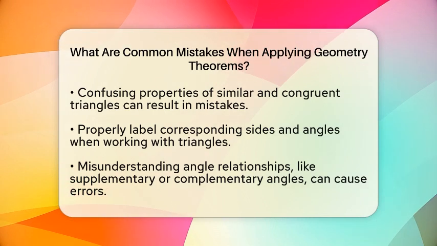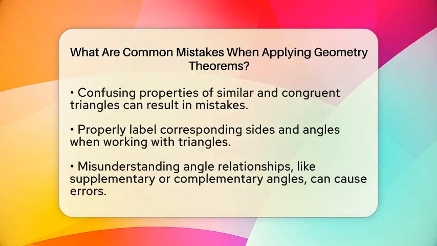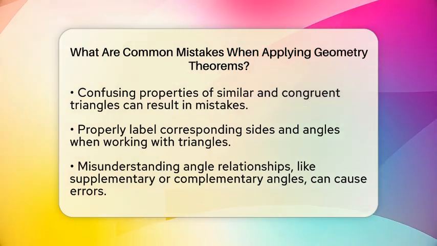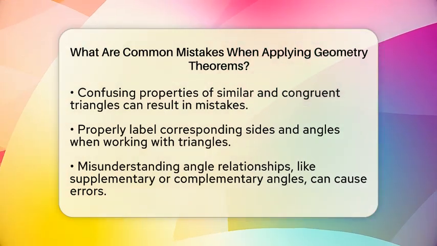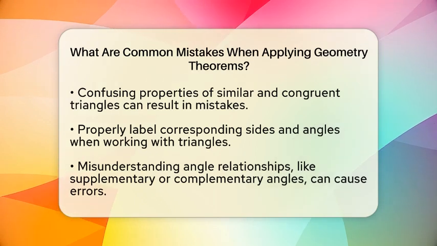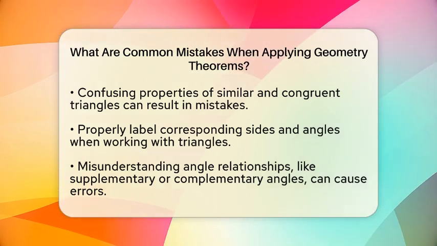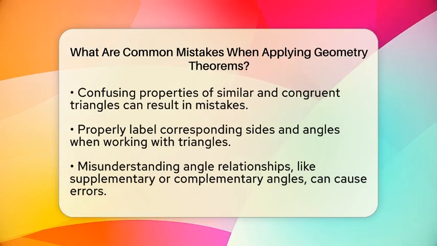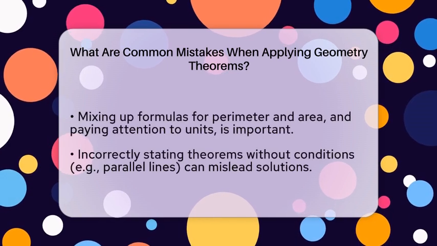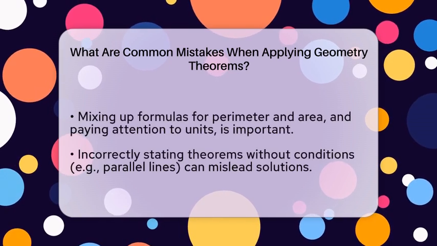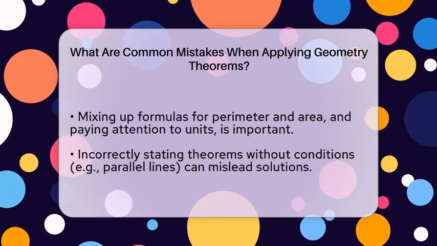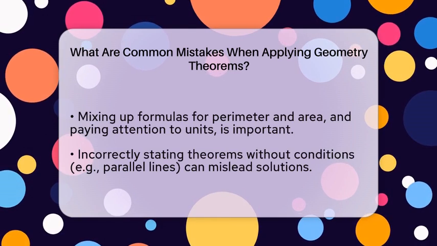When working with similar or congruent triangles, make sure you label the corresponding parts properly. Mixing up which side matches which angle can throw off your entire calculation. Angles can be tricky too. Misunderstanding relationships like angles that add up to 90 degrees or 180 degrees, or the angles formed when lines cross, can lead to mistakes. Pay close attention to these relationships and double-check your reasoning.